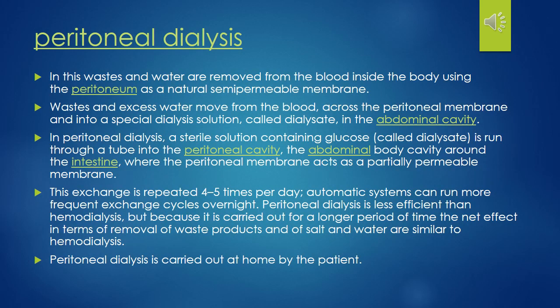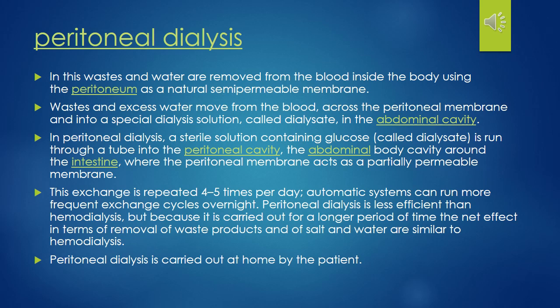Here we are going to talk about peritoneal dialysis. It works on the same mechanism as hemodialysis. It also has a semi-permeable membrane. In this, waste is removed from the blood inside your body using the peritoneum as a natural semi-permeable membrane. The waste and excess water move from the blood across the peritoneal membrane into a specific dialysis solution called the dialysate, present in the abdominal cavity.